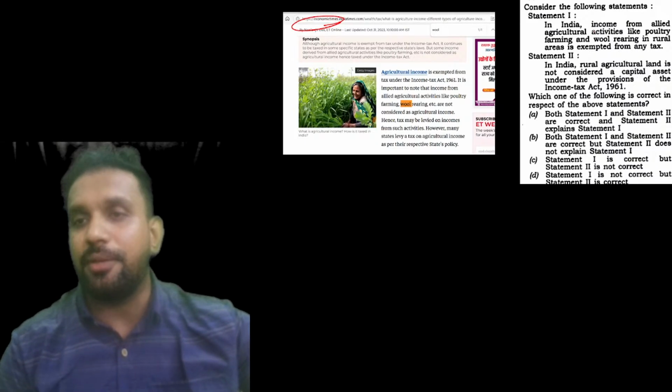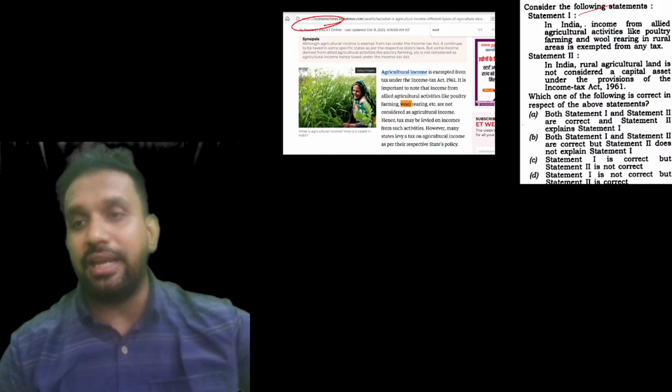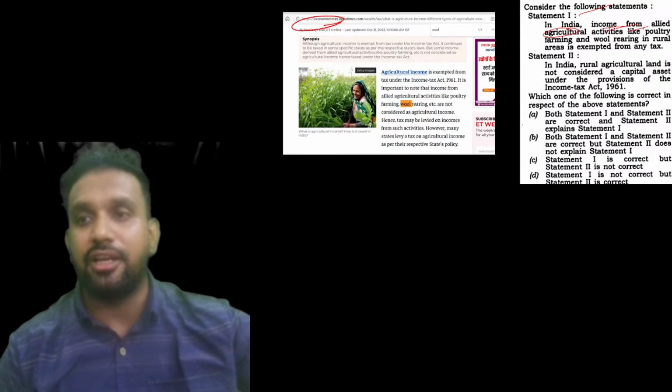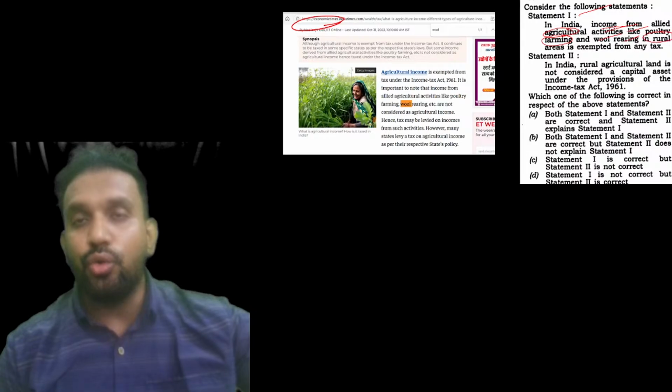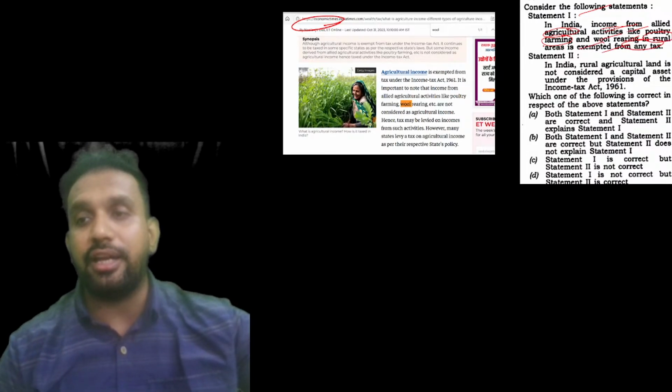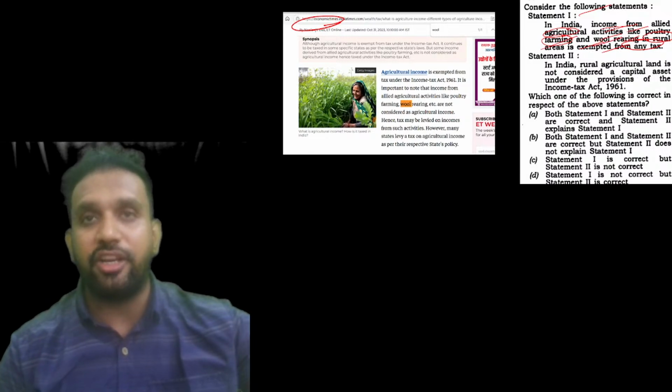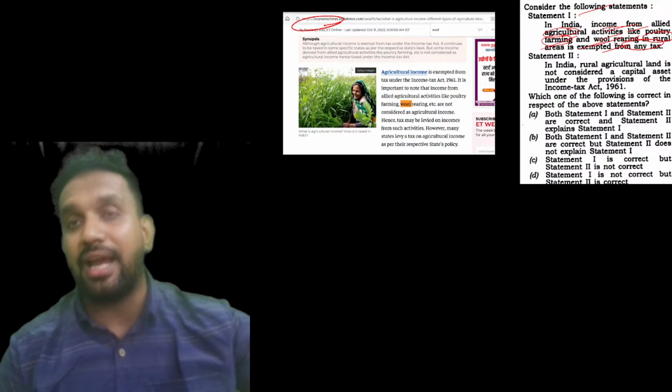So here you can see, consider the following statements. In India, income from agriculture activities like poultry farming and wool rearing in rural areas is exempted from any tax. Means if you are doing any kind of poultry business or wool rearing business, are you exempted from tax? This is the question.